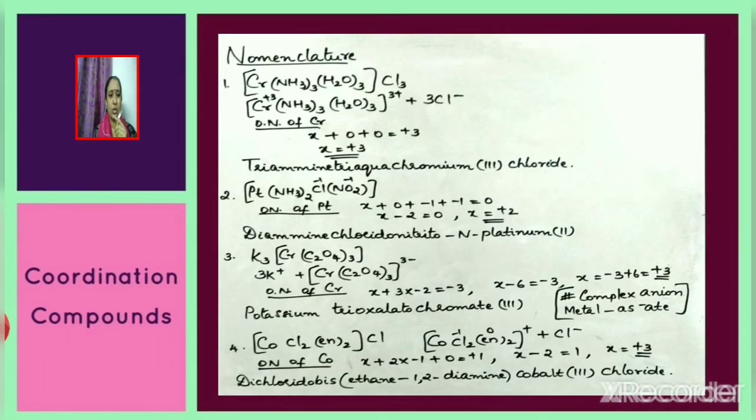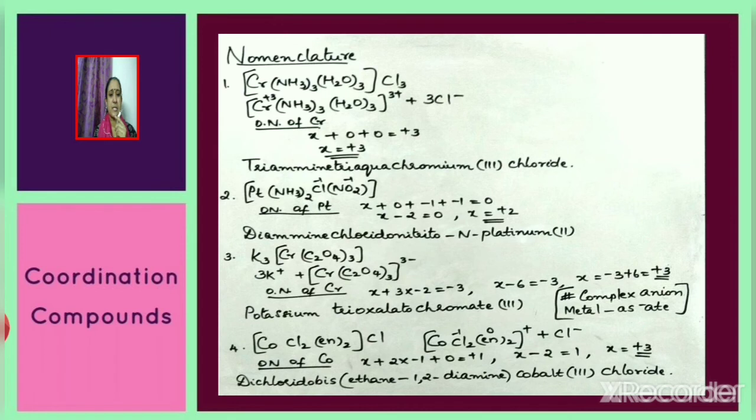Nomenclature of coordination compounds. Next, we shall see how to name the complex compounds. For example, consider [Cr(NH3)3(H2O)3]Cl3. It ionizes as [Cr(NH3)3(H2O)3] 3 plus and 3Cl minus. Ammonia is a neutral ligand and water is also a neutral ligand. Therefore, the oxidation number of both ammonia and water will be 0. The oxidation number of chromium is thus calculated as equal to plus 3.